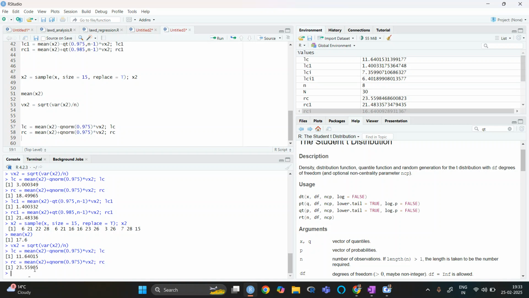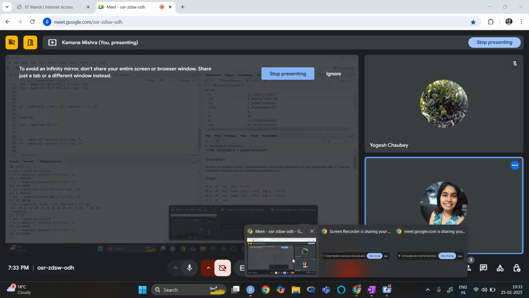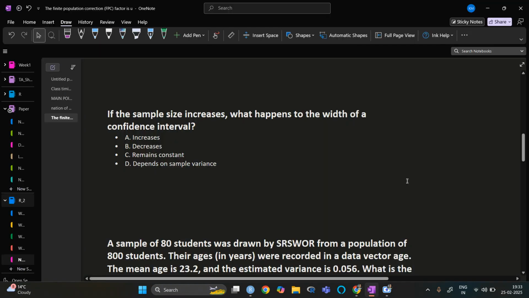So from 15 to 12, we know that the width has decreased. So when we increase the sample size, the width of the confidence interval decreases. And actually this is one of the reasons why we increase the sample size. The width decreases, the confidence interval shrinks, and in that shrinkage we understand that we have got closer to the real population mean.